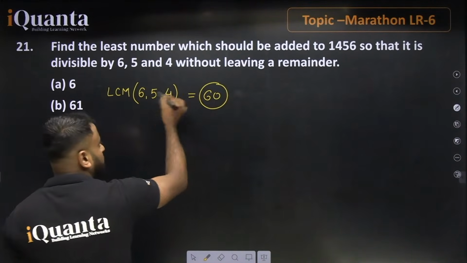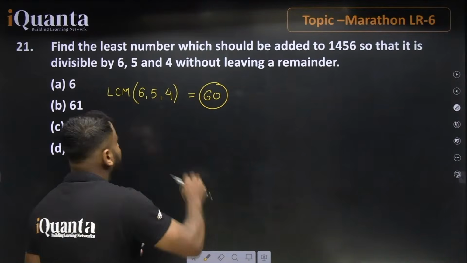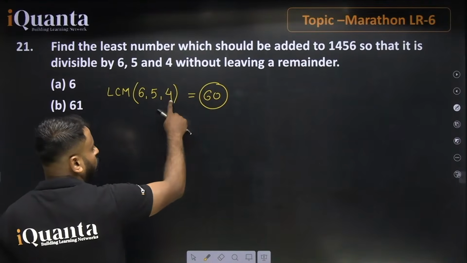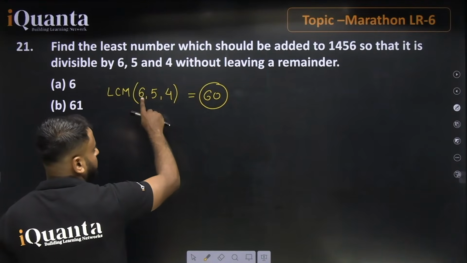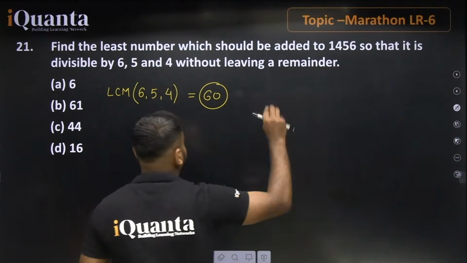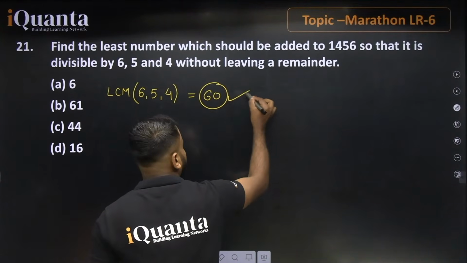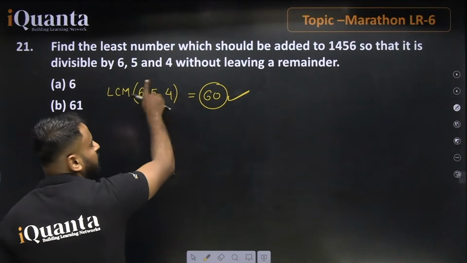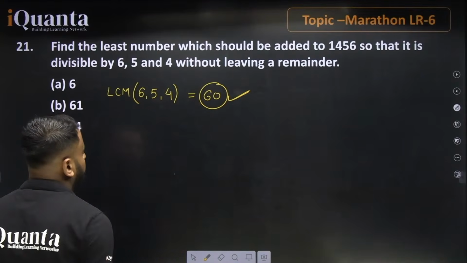It means that 60 is the very smallest number, the least number, which is a multiple of these three. 60 is divisible by 4, by 5, and by 6, without leaving any remainder. So 60 is the first number which does not leave any remainder when divided by these numbers. That's why we go with LCM.